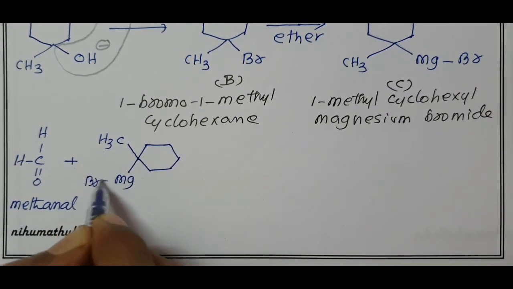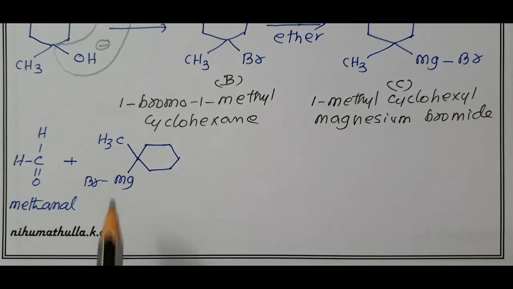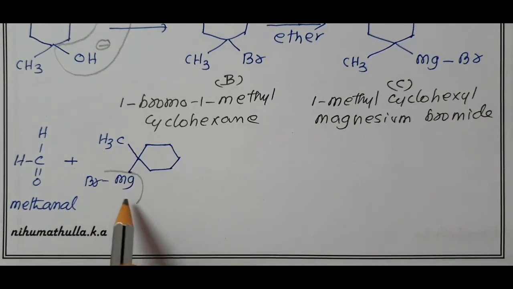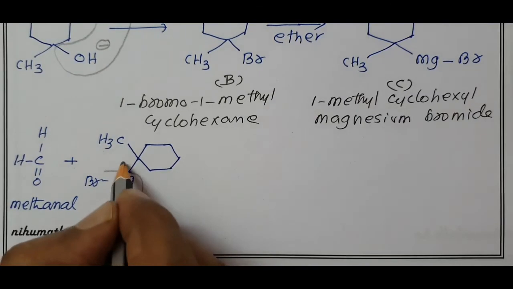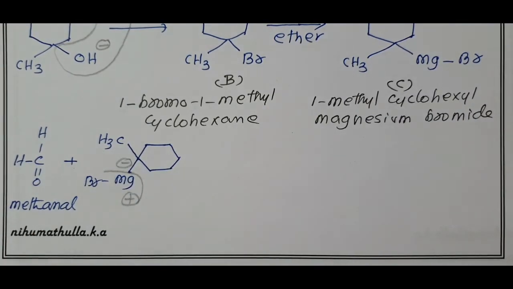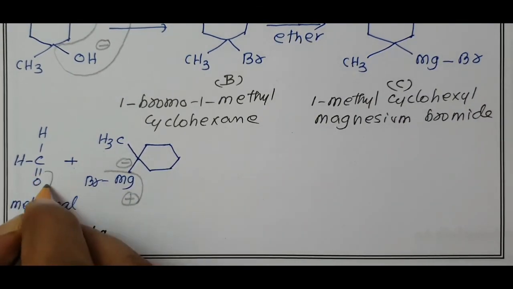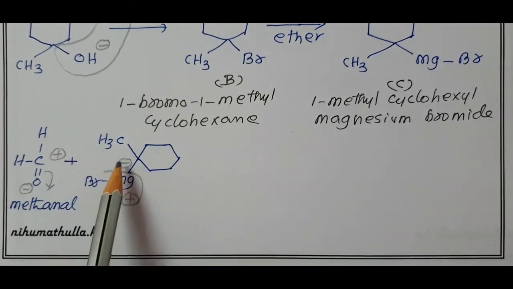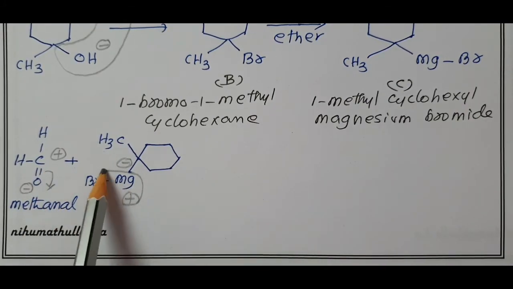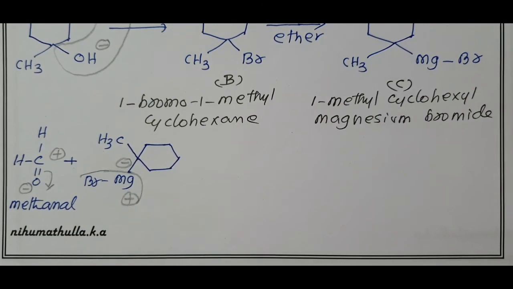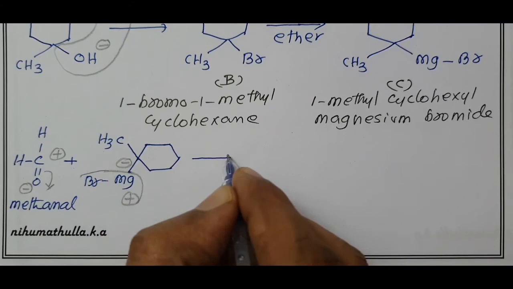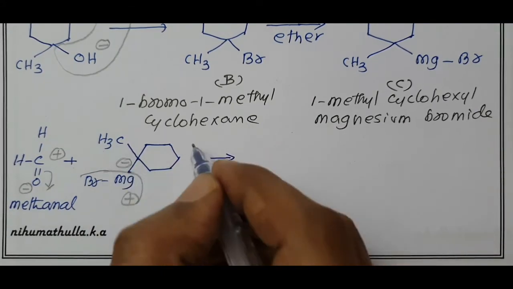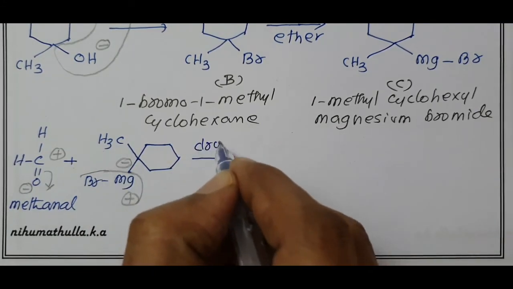MgBr. We know magnesium is a metal, always loses an electron and becomes a positive ion. This bond is minus. Oxygen is more electronegative, it becomes minus after the bond shifting, carbon becomes plus. Add minus to plus, plus to minus. MgBr to O minus. So what is the product obtained? All Grignard reagent addition reactions take place in ether. Don't forget it.